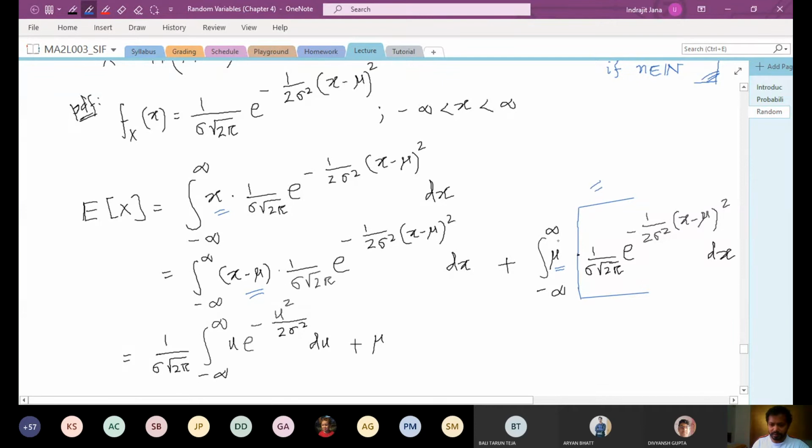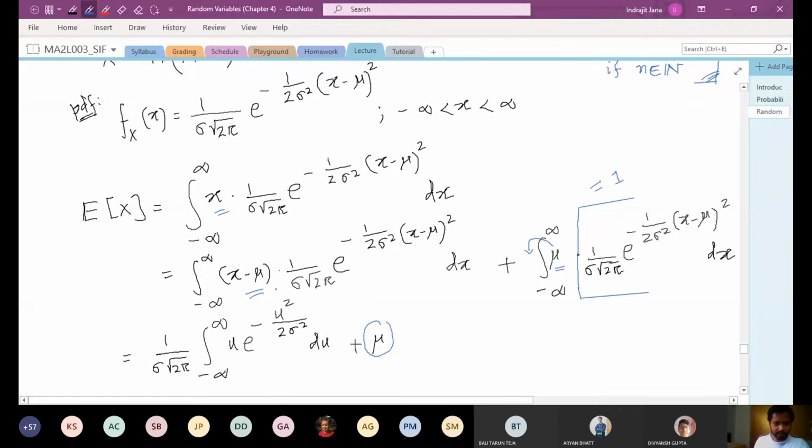So mu is a constant. You take that outside, and you have just the integration of that, which is simply going to be 1. Why? Simply because this is the whole PDF of the normal distribution. And the integration of any PDF is always going to be 1, or the summation of a PMF is going to be 1. The same trick that we used for the binomial distribution. So this integration is going to be 1. Therefore, the second part of the integration is going to be simply mu.